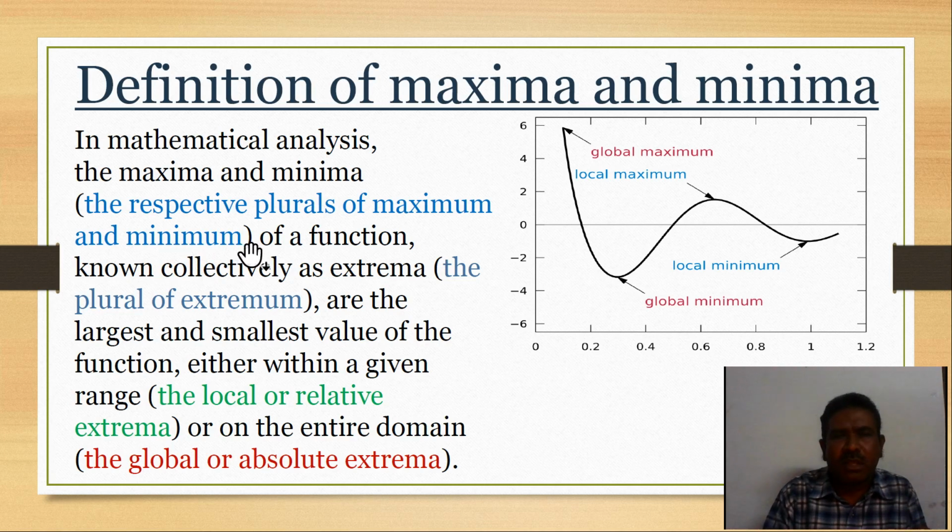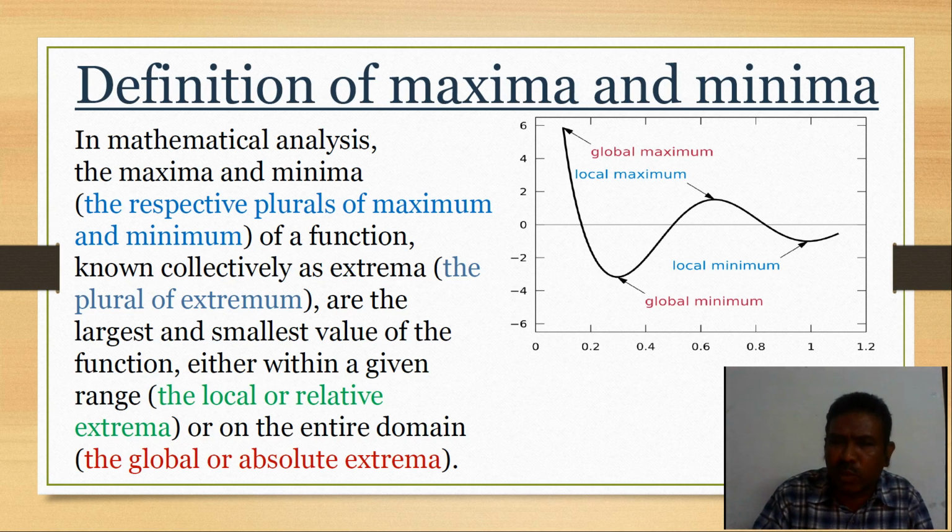From this you can understand that throughout the graph we may have many maxima or many minima, but there should be only one maximum and one minimum. This is the difference between maxima and maximum, minima and minimum.